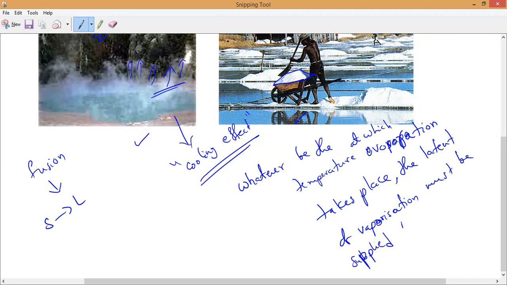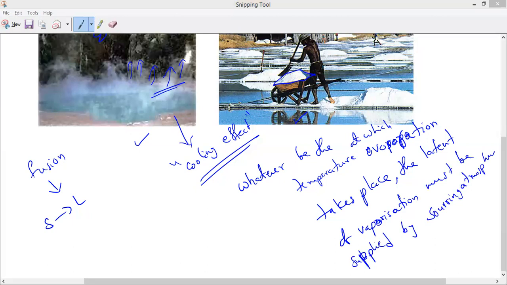The required heat energy is supplied by the surrounding atmosphere, and as well as from the liquid, inside the liquid.